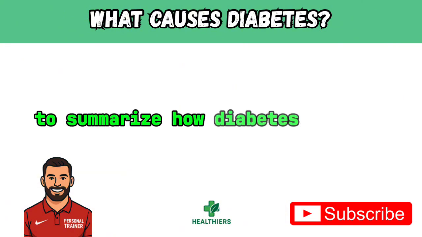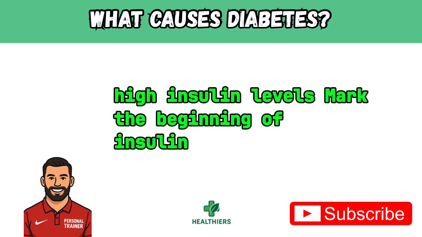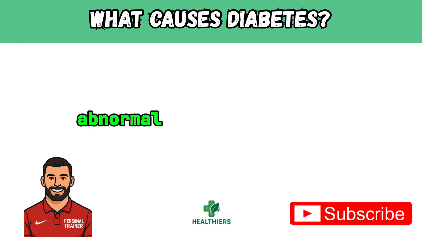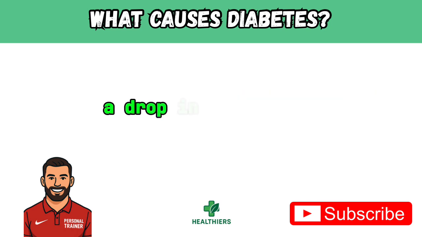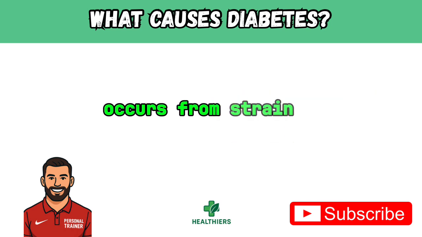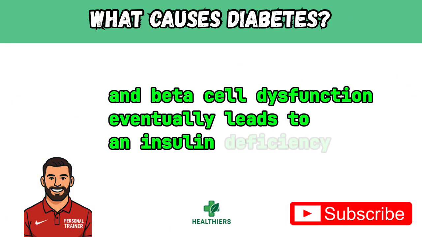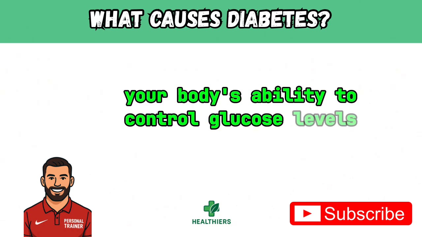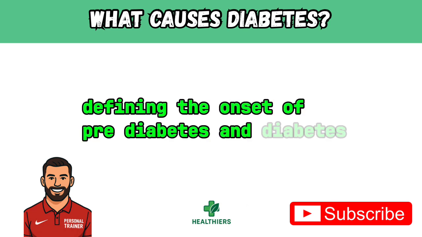To summarize how diabetes develops, let's review the main features. High insulin levels mark the beginning of insulin resistance, the primary mechanism that leads to prediabetes and diabetes. Abnormal levels of lipids, lipoproteins, and the hormone adiponectin may further indicate insulin resistance. A drop in insulin production by the pancreas occurs from strain on the hormone-producing beta cells, and beta cell dysfunction eventually leads to an insulin deficiency. Without adequate levels of insulin, your body's ability to control glucose levels is disrupted, and glucose levels increase, defining the onset of prediabetes and diabetes.